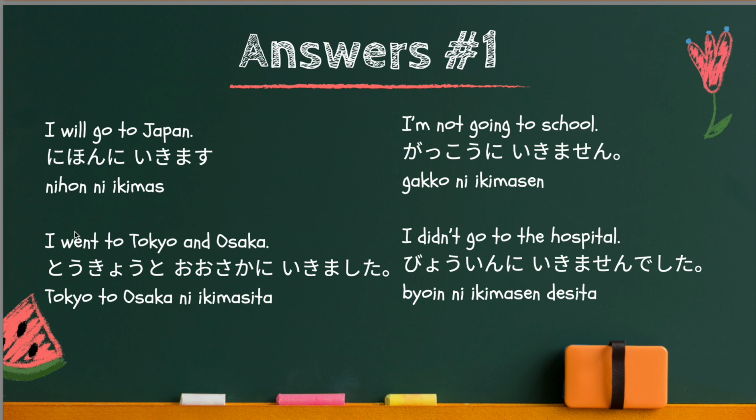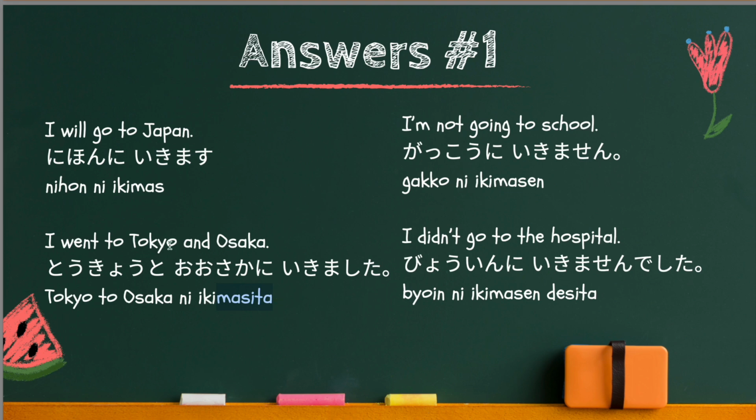The second one, I went to Tokyo and Osaka. This is the past tense. Therefore, I went. Went should be 行きました. Not 行きます this time because it's past tense. 行きました. So you need to change ます to ました.